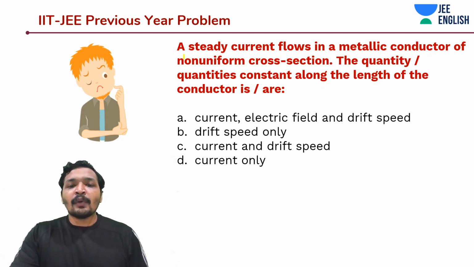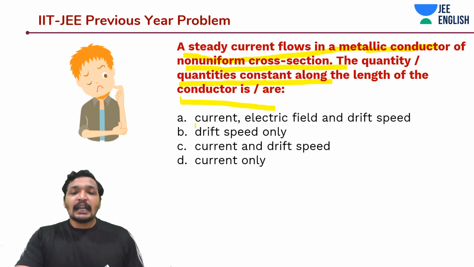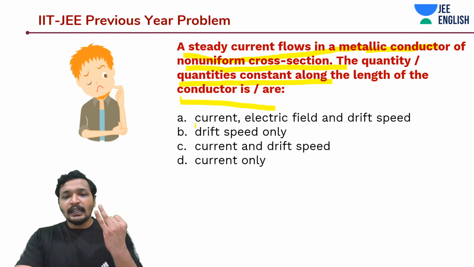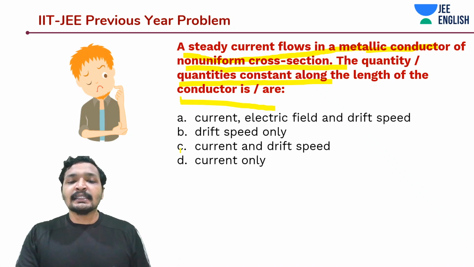A quantity or quantities constant along the length of the conductor is or are. It's just basically English. So the quantity constant along the length. Whether it is current, electric field, drift speed, or option B, just the drift speed, or option C says current and drift speed, and D says current only.